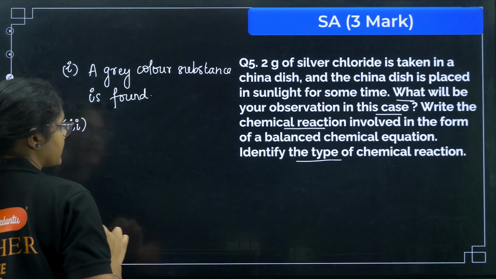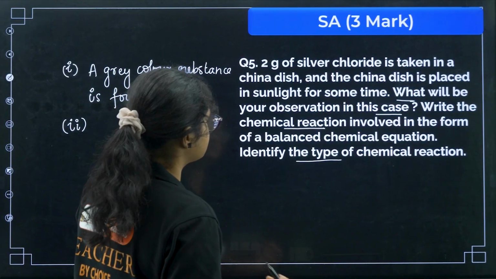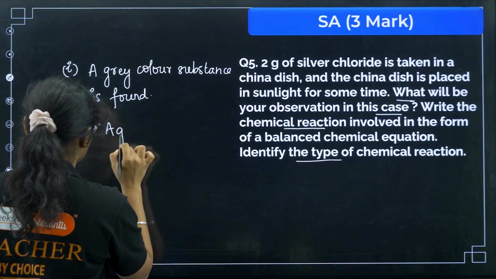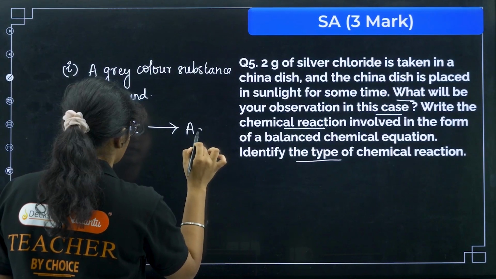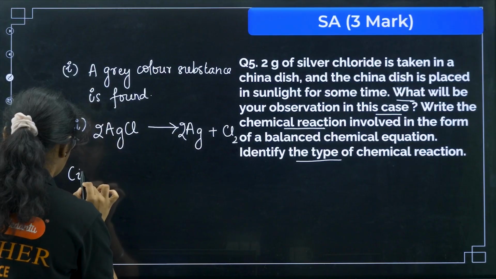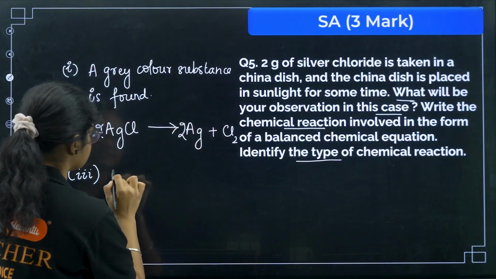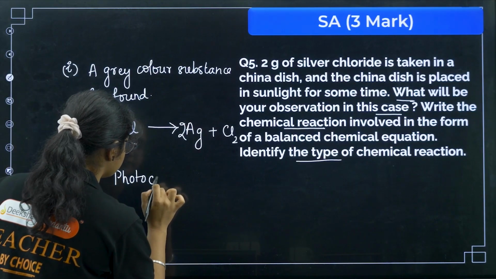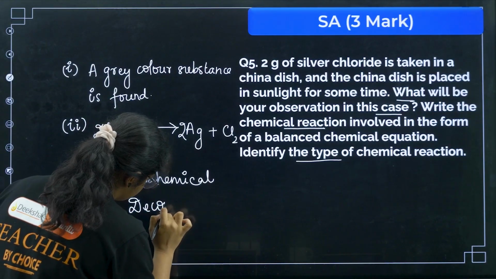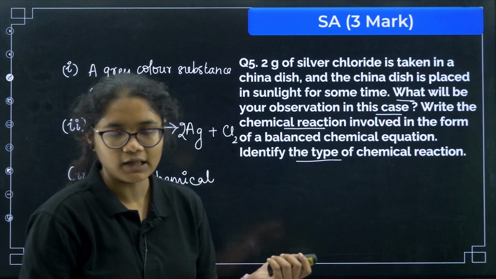Now second one is like here, write down the chemical reactions involved in the form of a balanced chemical equation. Chemical reaction involved here. So if you have silver chloride, okay, it breaks to give you Ag plus Cl2 gas, and you can write it like this. Next, third one here, identify the type of chemical reaction. So there is a decomposition reaction, but it is with the help of light. So we call it photochemical decomposition reaction. Okay, so that will be the answer. Each point will carry 1 mark.